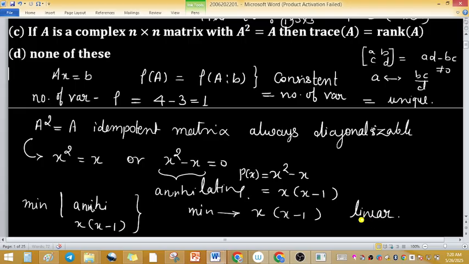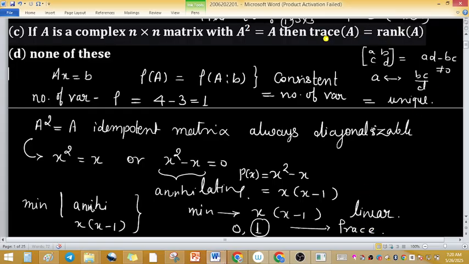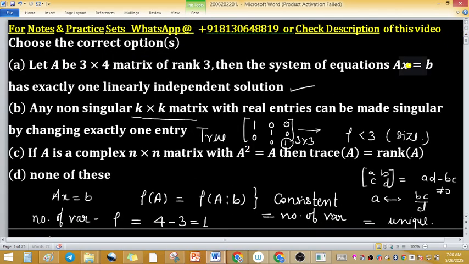If the matrix is diagonalizable, its principal diagonal contains only 0 and 1 entries. Diagonalizable means it contains only diagonal entries, and the eigenvalues of an idempotent matrix are either 0 or 1. So the ones contribute to both trace and rank. It means the rank and trace of an idempotent matrix are the same. Option C is true. So the right key for this problem is options A, B and C.